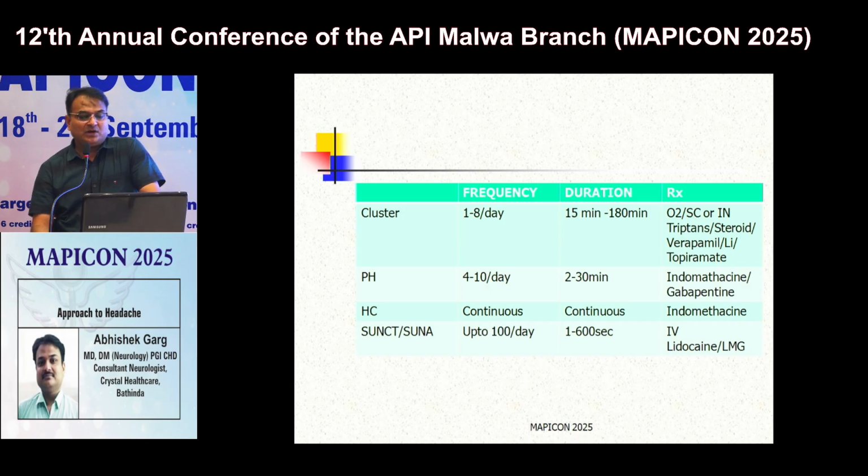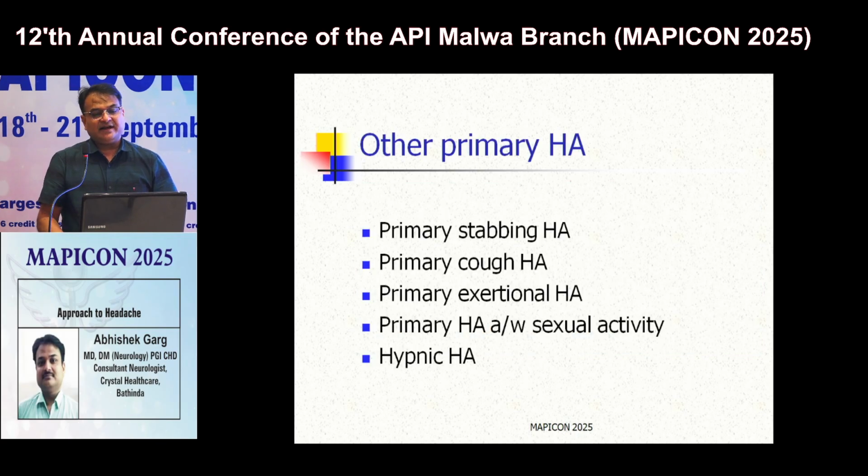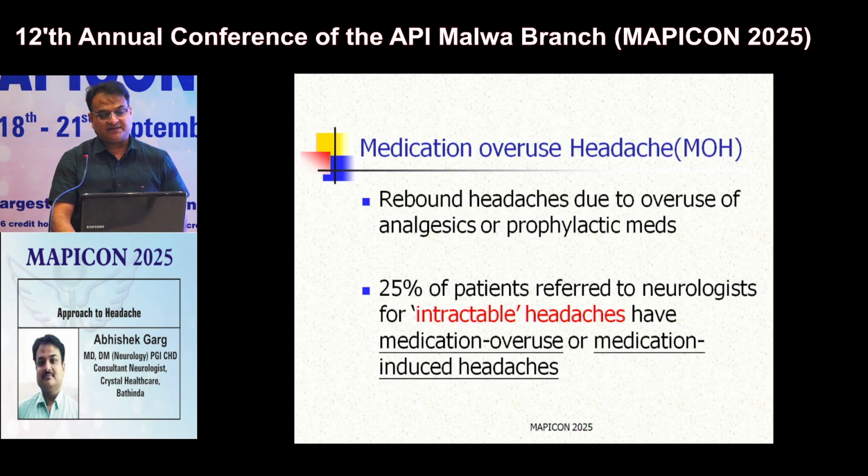And a SUNCT/SUNA patient may have almost 100 attacks per day, but the duration is very short, usually from a few seconds to 10 minutes maximum. Some other varieties of primary headaches are primary stabbing headache, primary cough headache, exertional headache, hypnic headache, etc. Another important variety of headache is medication overuse headache.